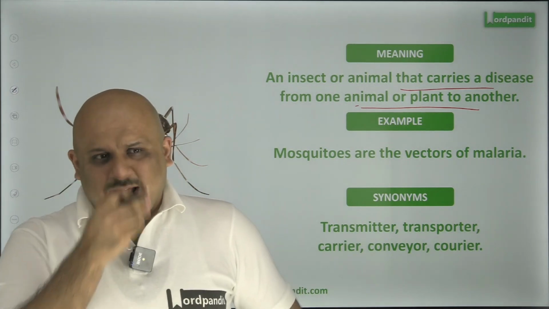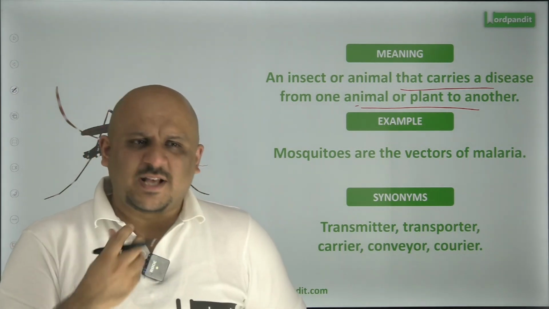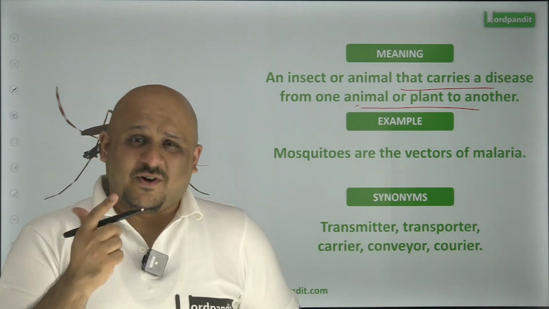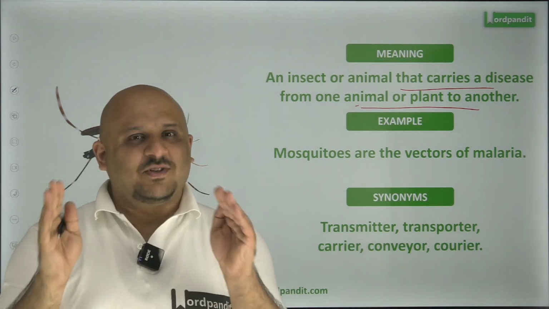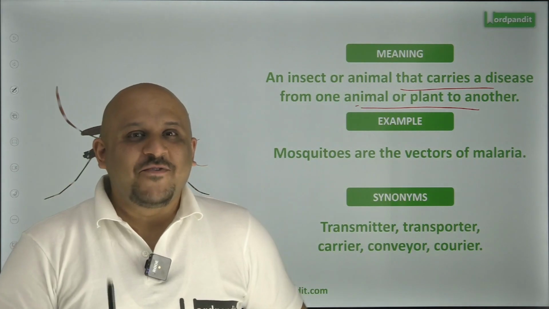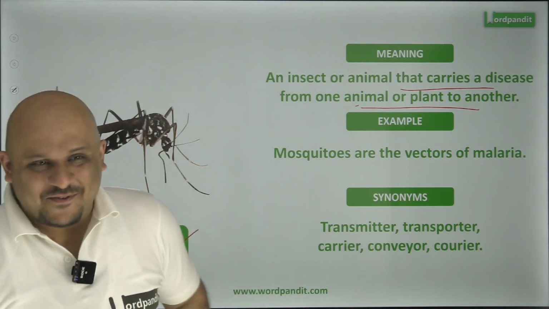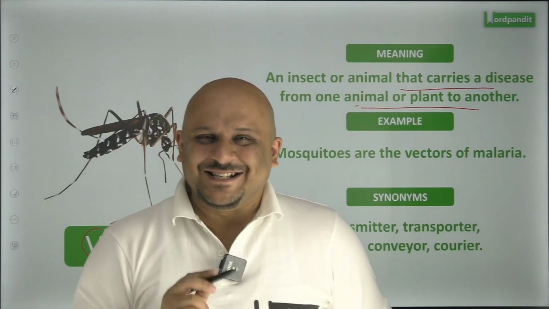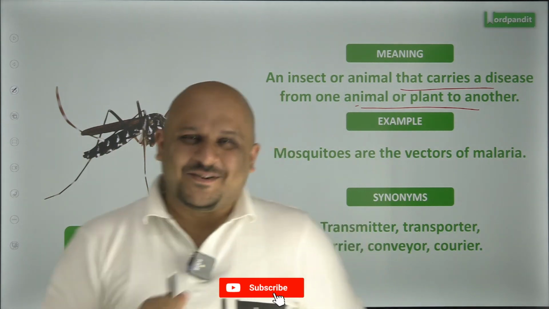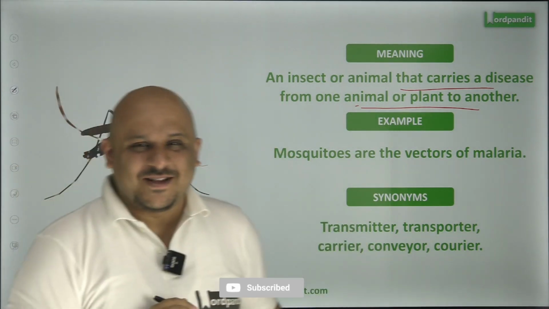Generally, vectors are carried through respiratory droplets. So, for example, if you remember, at that point of time, it was a huge taboo. When Corona was at its peak, if you coughed in front of someone, you were pretty much assured of beating, because that's not the most polite thing to do. If you're carrying the disease and you cough in front of someone, it's a sure shot recipe for getting beaten up.